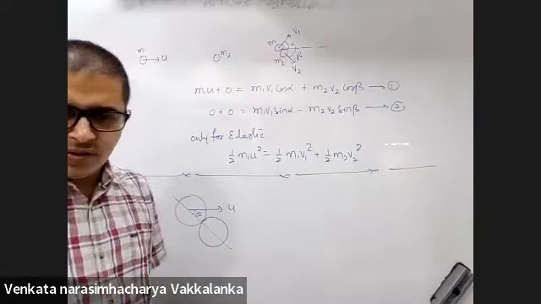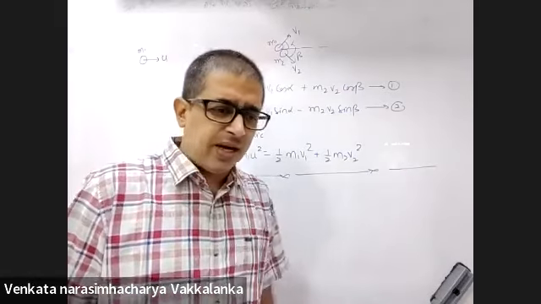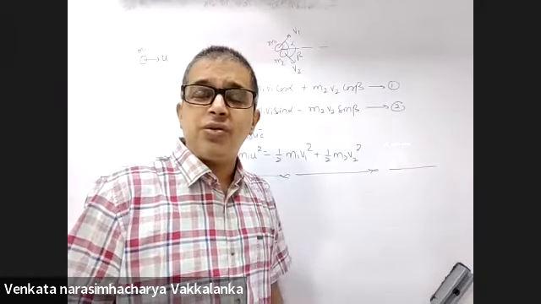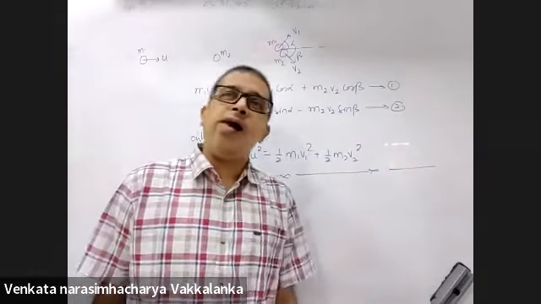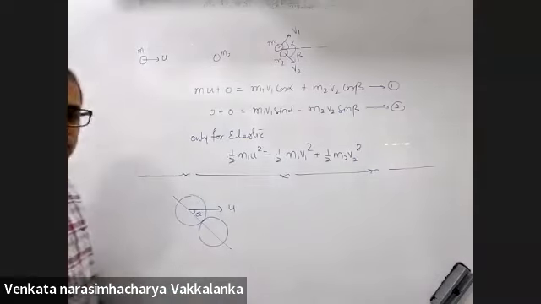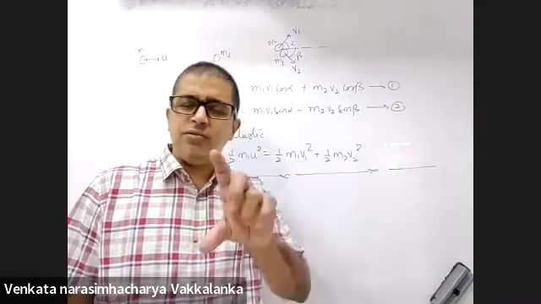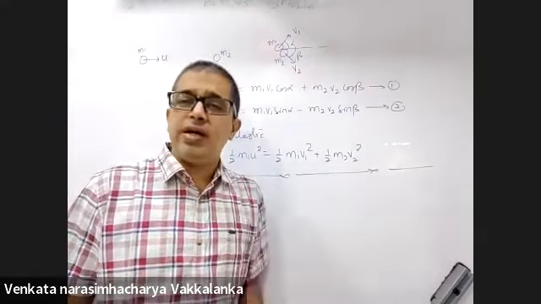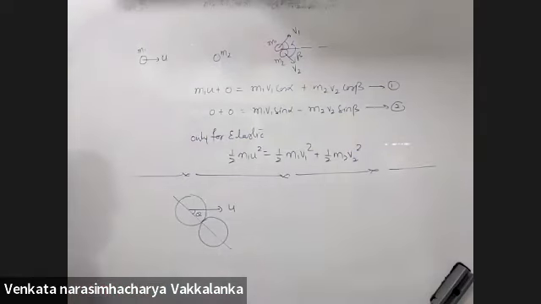Horizontal plane. Somebody is typing. Sir, can you give the solution of the question you gave in the last class? What was the last class question I have given? There were two balls, one small ball and one super ball, and the answer is 9h. What height would it go? It's easy. Conserve momentum and find the velocity, and with that find how high it goes. That's all. Okay, sir, we'll try again.